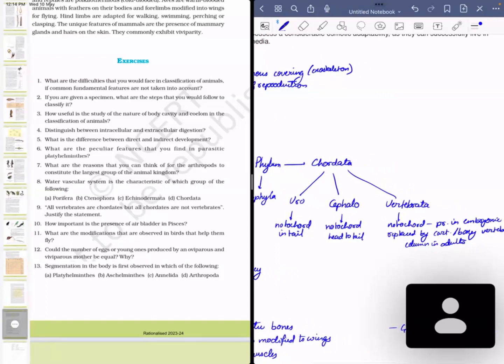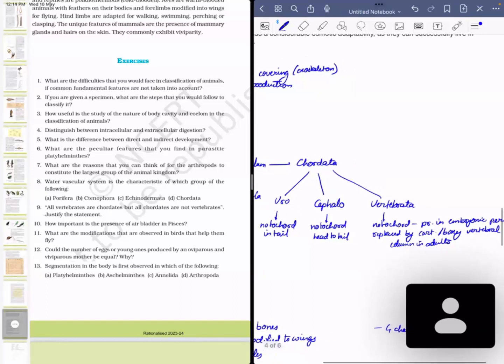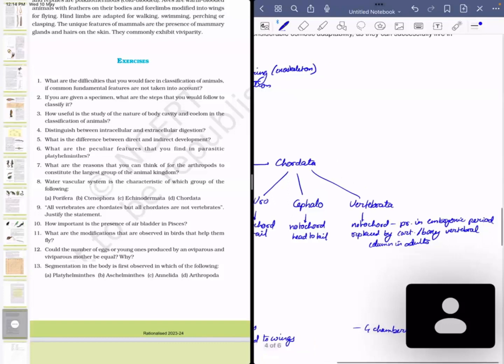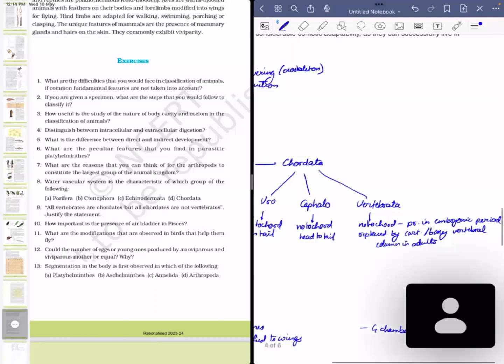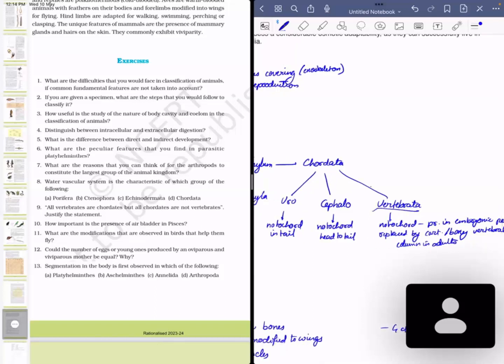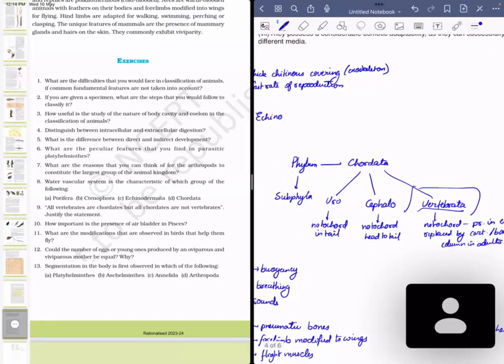Urochordates have their notochord persisting only in the tail region. Cephalochordates have their notochord present from head to tail, and it persists throughout life. In vertebrates, the notochord is present only in the embryonic period, and it is replaced by a cartilaginous or bony vertebral column in adults. So obviously vertebrata is a subphylum which comes under chordates, and thus all vertebrates are chordates, but all chordates are not vertebrates, and those chordates which are not vertebrates are urochordates and cephalochordates.